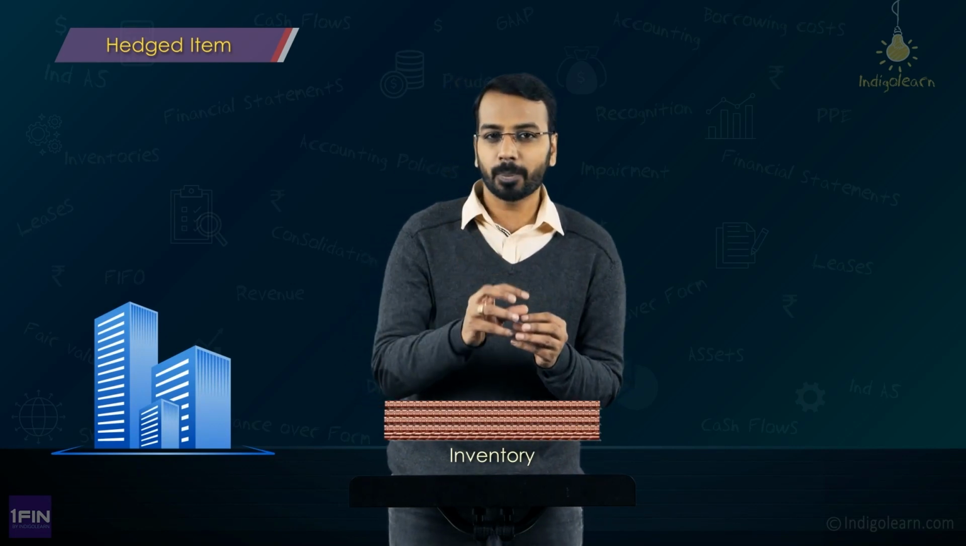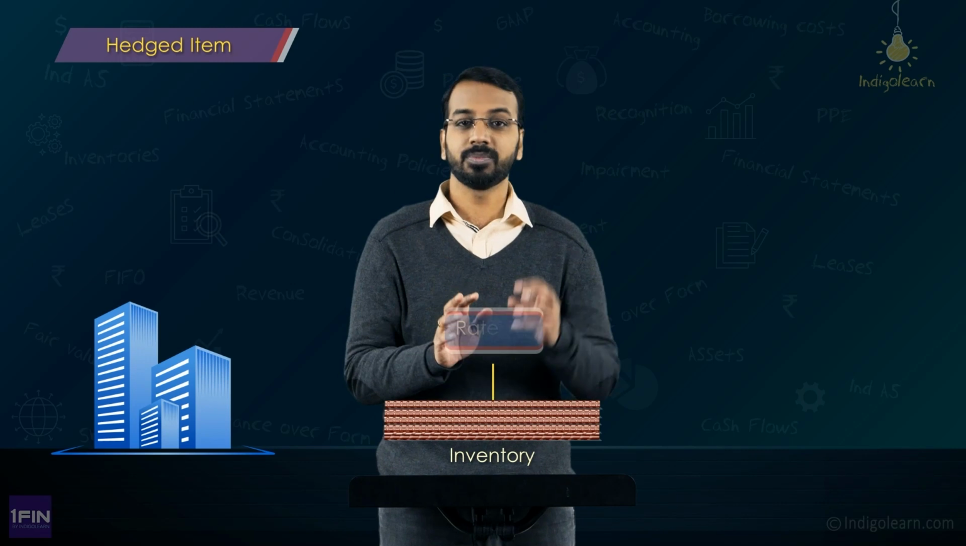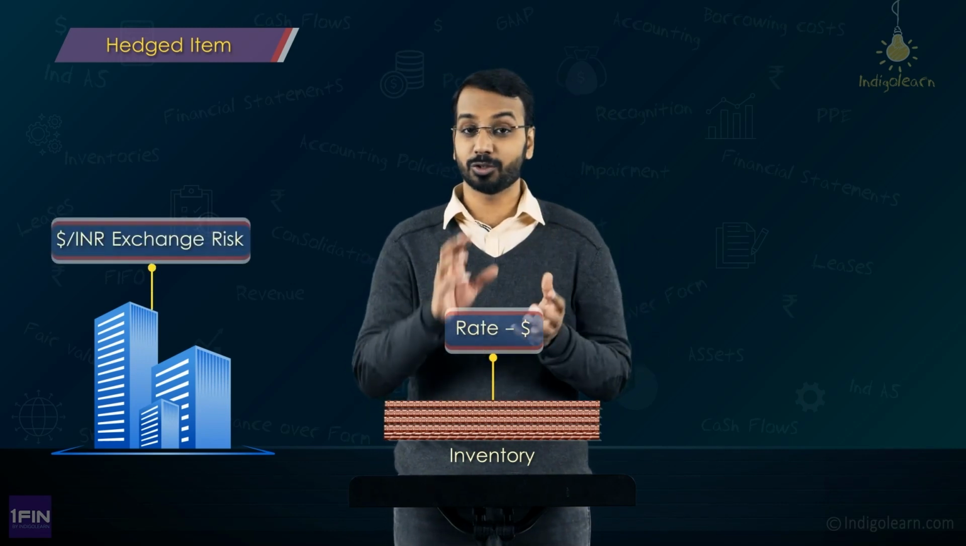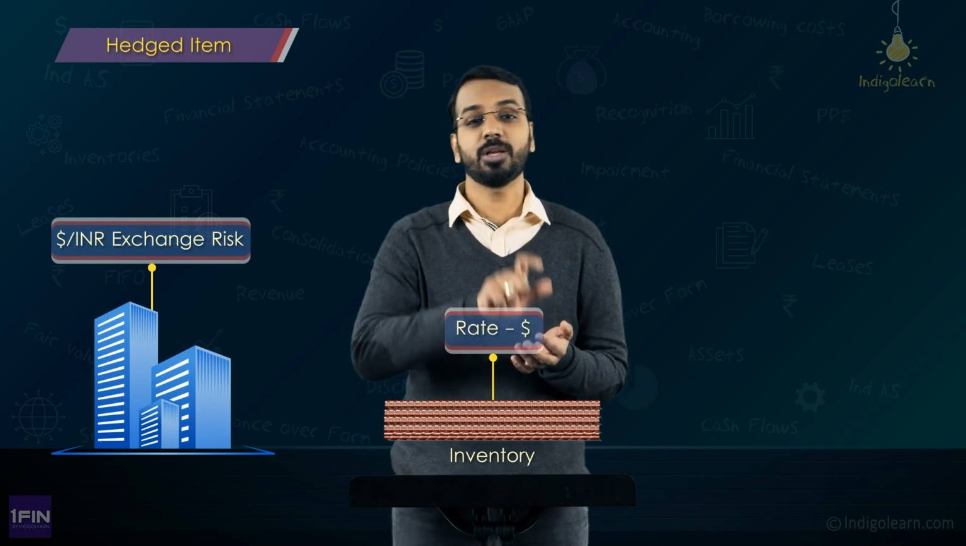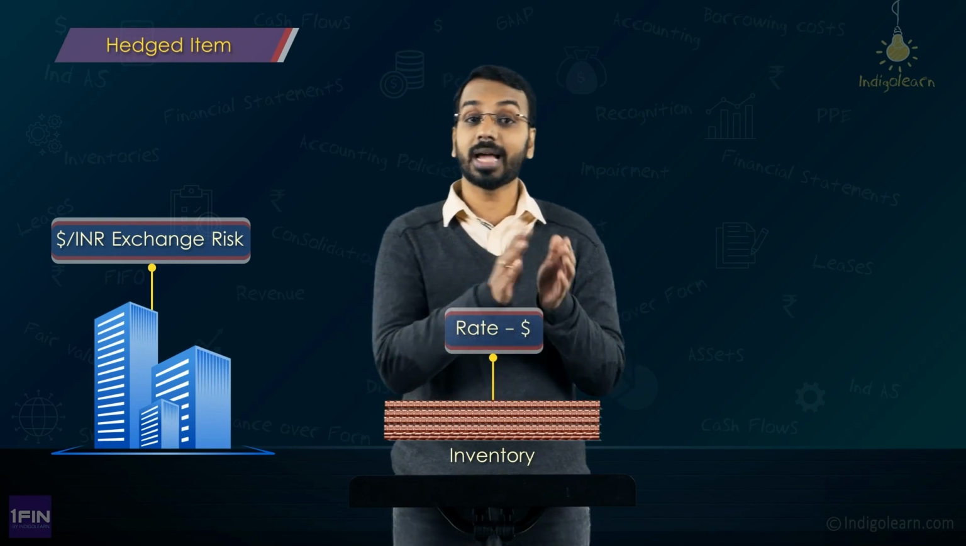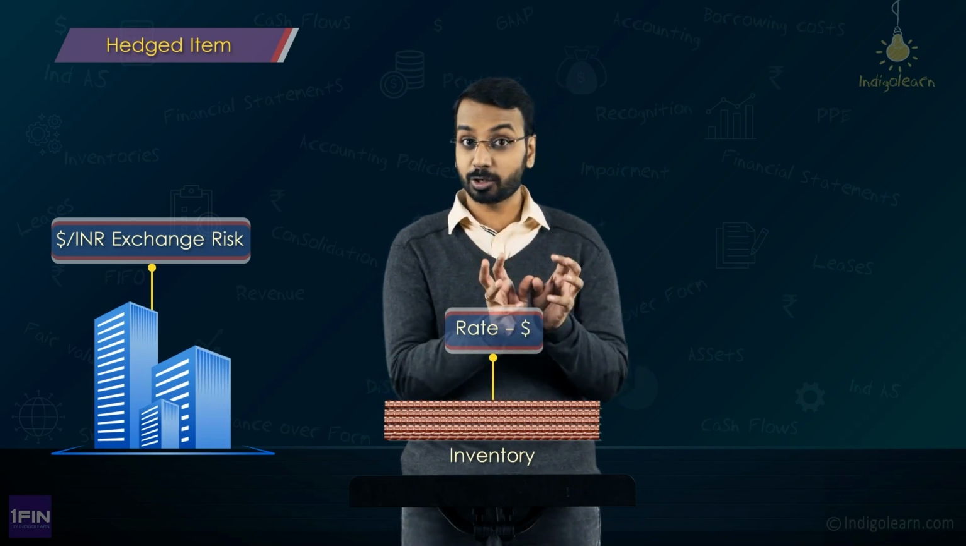Now when can such things happen? Say for example, we are talking about inventory, an Indian company holding copper inventory. Now the copper is quoted in dollars, for example, and there is also a dollar INR exchange rate risk. So there is a risk that the commodity prices, which are quoted in dollars, will change, and a second risk that the dollar INR exchange rate will also change. So, there are two components here.